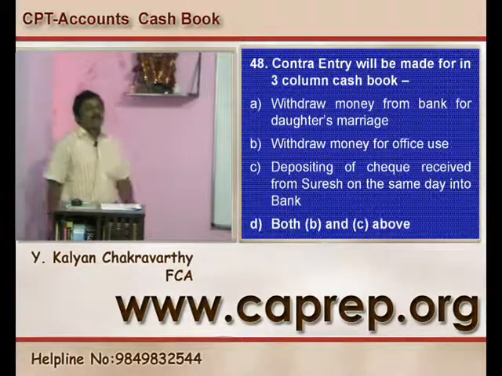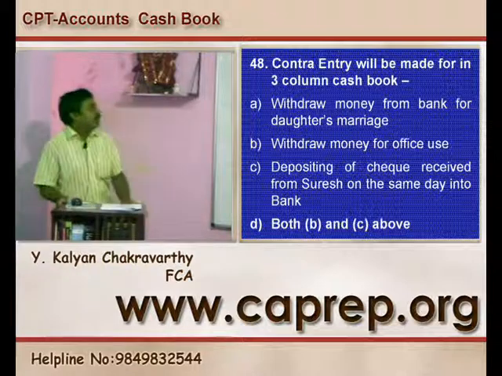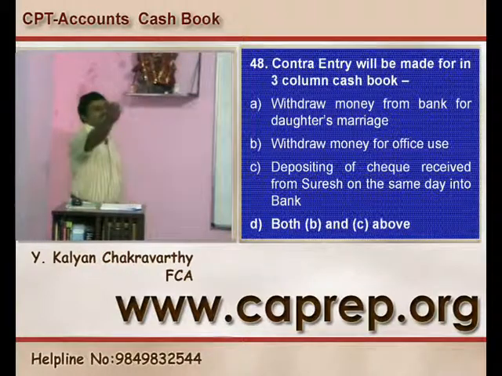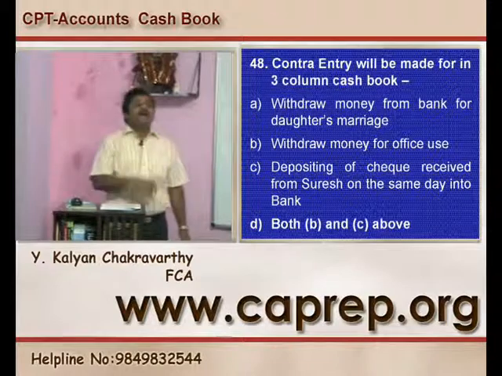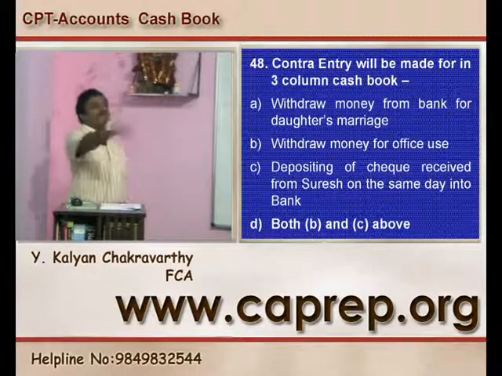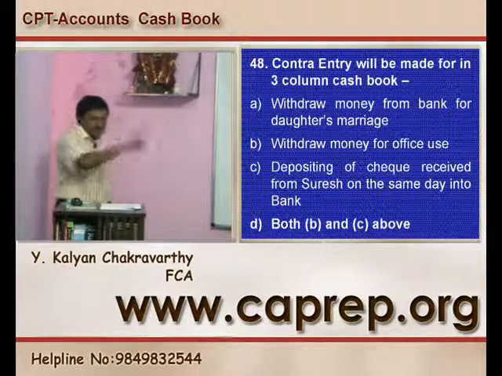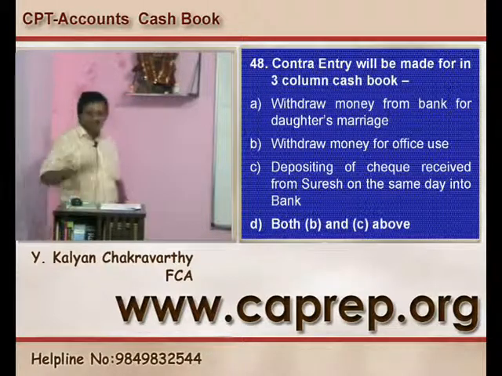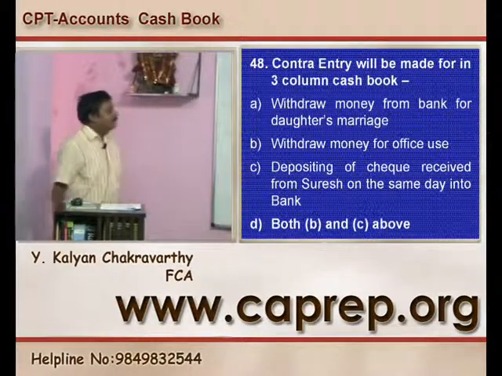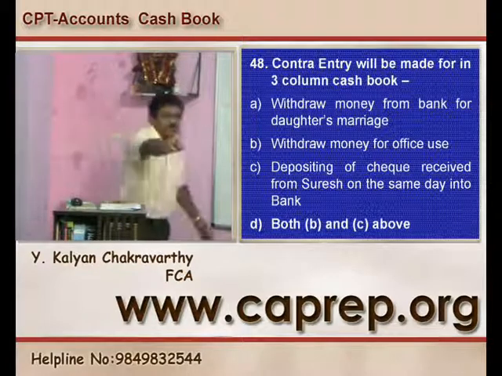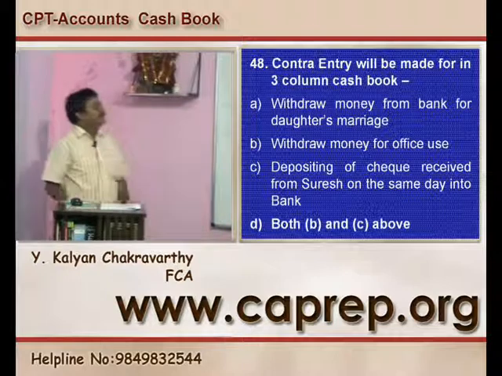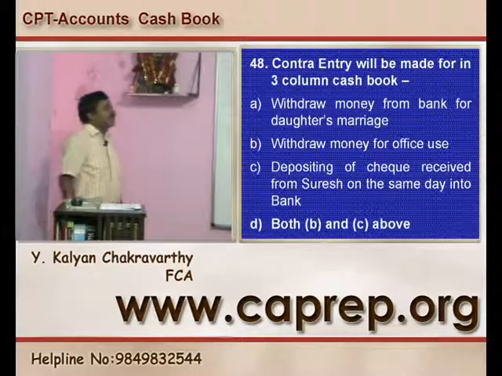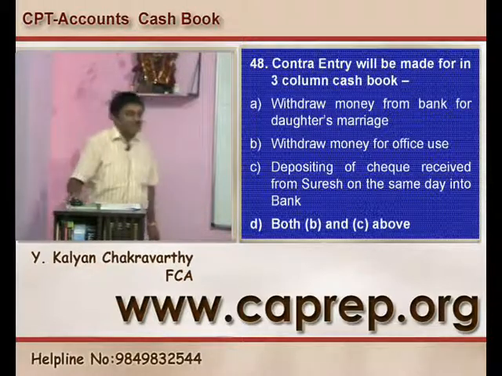Question number 48, contra entry will be made for what in a 3-column cash book? Withdrawing money from the bank for daughter's marriage, the entry is drawings account debited to bank, that is not a contra entry. Withdrawn money for office use, this requires a contra entry. Depositing the check received from Suresh on the same day into the bank also does not require any contra entry. Both B and C, but that option is not correct, only B is correct. Which requires a contra entry? Withdrawing money for office use only requires the contra entry. B is the right answer.